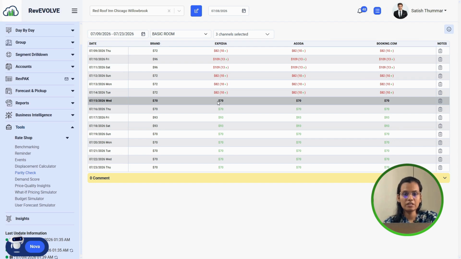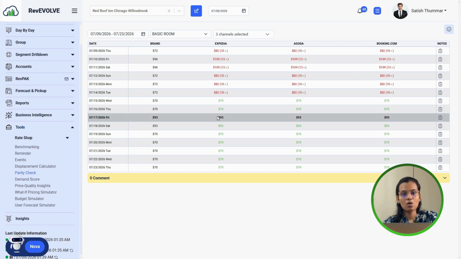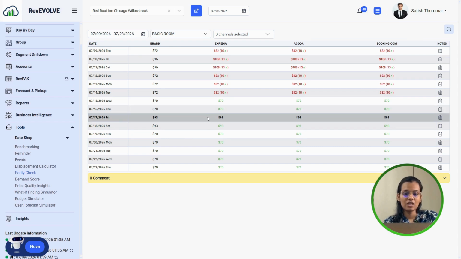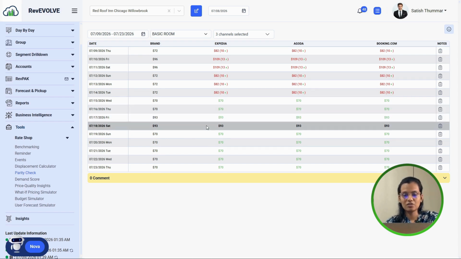And after the 15th of, let's say, July, we are seeing that our rates across all the channels are going similar. For the 15th we have $70, for the 16th we have $70, then we are going up to $93, right? So this is a very good example. Let's say if Agoda is selling at $90, then Booking.com should show the same rate. Expedia should also match unless there is an intentional pricing strategy. Otherwise we are good to go with the same price on every channel.